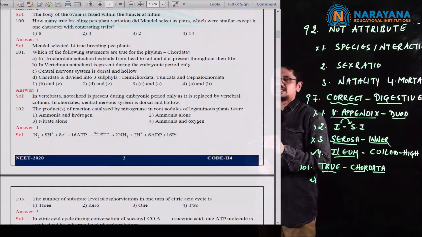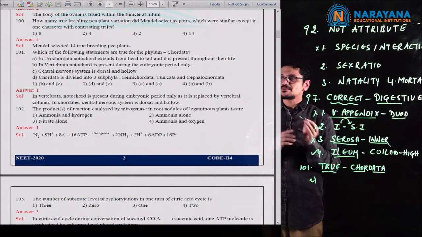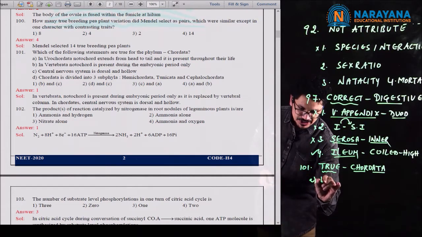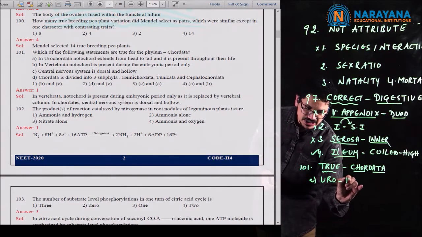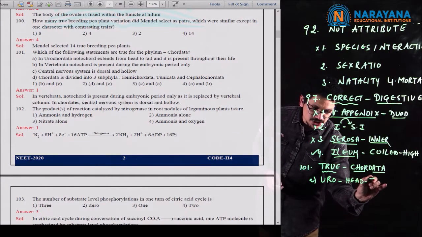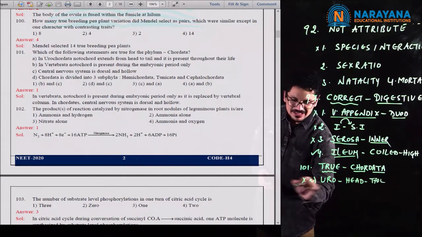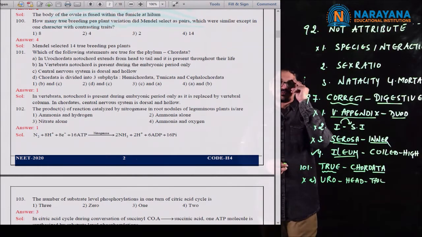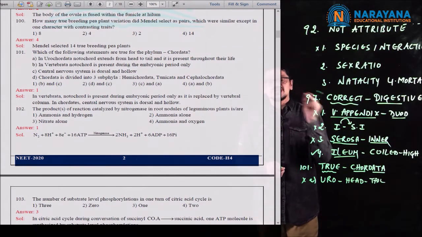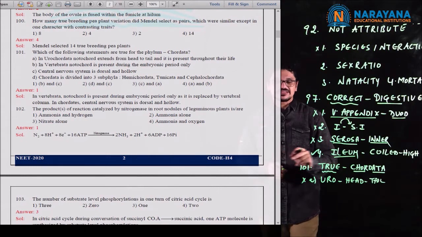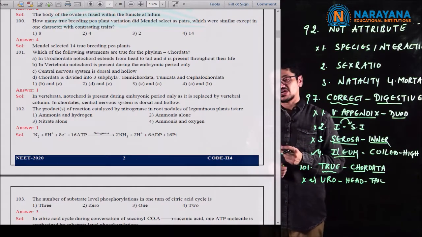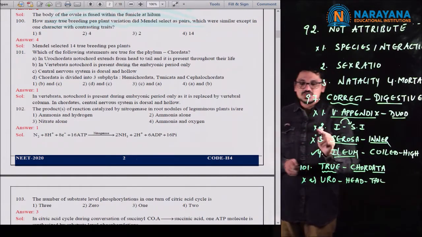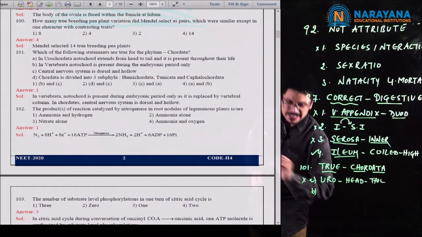In Urochordata, notochord extends from head to tail and is present throughout their life. That was the statement given. So in Urochordates, it is present from head to tail. That itself is wrong. Why? Because the name itself indicates it: Uro means a tail. So notochord is restricted to the tail region. That is the reason why the name was given as Urochordates, and that too the notochord is generally present in the larva. So if you observe statement A, it is wrong.